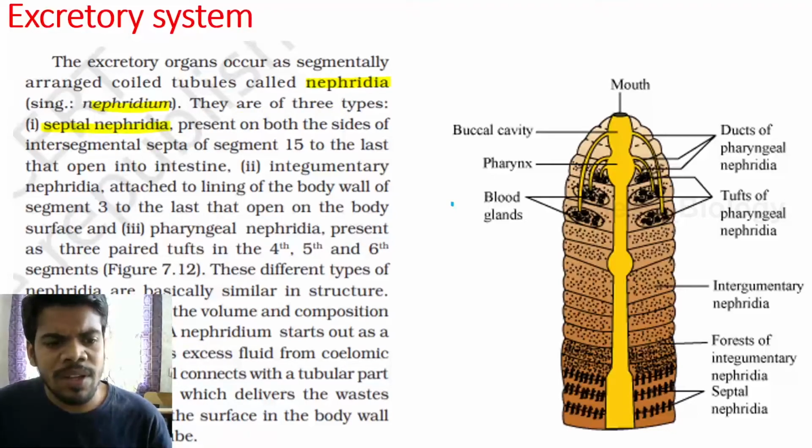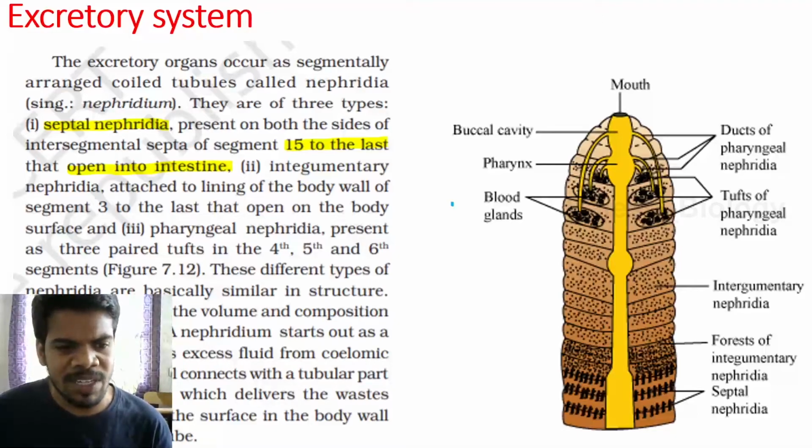For septal nephridia, we will give yellow color. Septal nephridia are present on both the sides of the intersegmental septum of the 15th to last and open into the intestine. 15th to last means the septum which is present between the 15th and 16th segments.